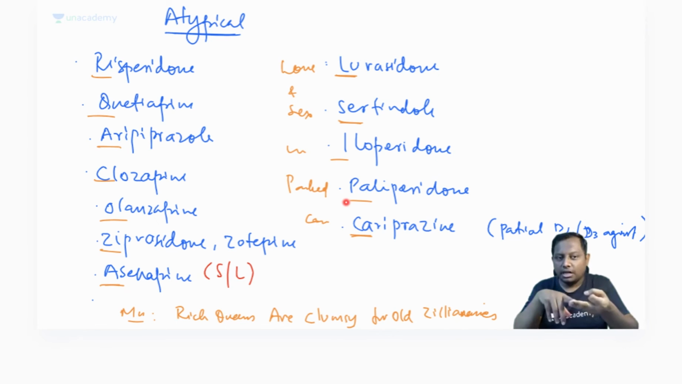Risperidone, quetiapine, R will be aripiprazole, clozapine, olanzapine, ziprasidone, asenapine, right? Rich queens are clumsy for old zillionaires. Asking will be asenapine, that is sublingually available, right? Love and sex, that will be lurasidone, sertindole, iloperidone, paliperidone, and cariprazine. All right. So these are the atypical ones. Remember that. I hope you can remember this.